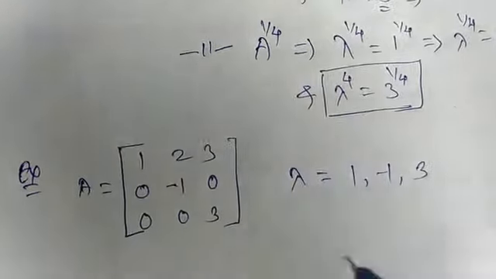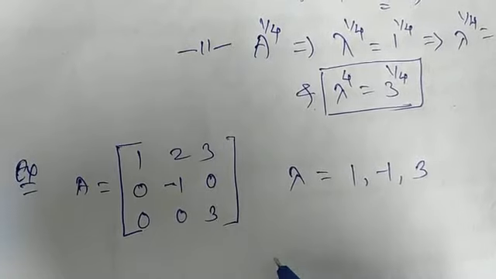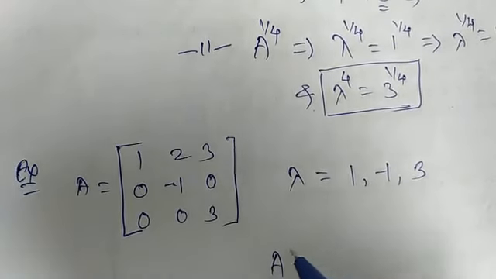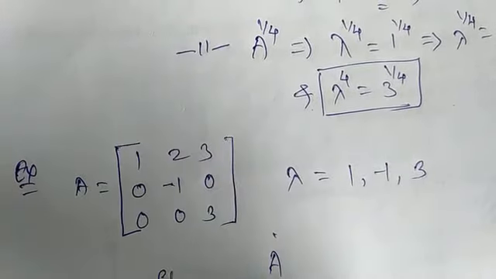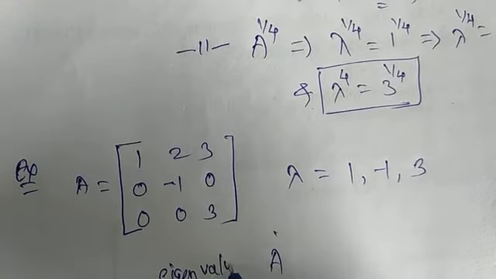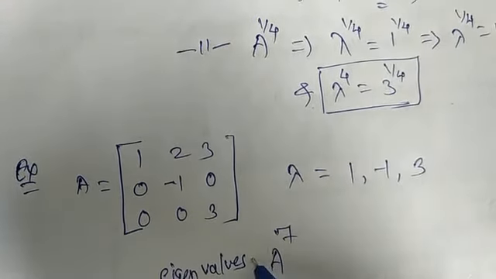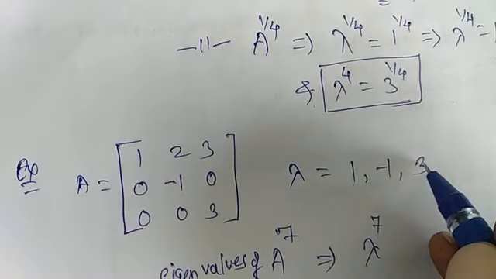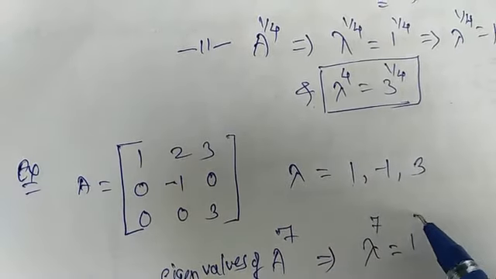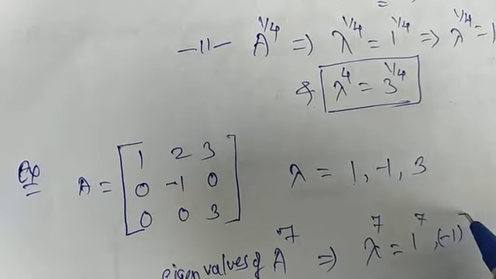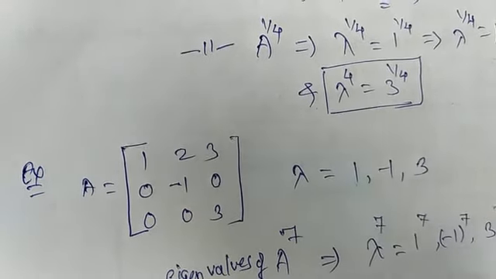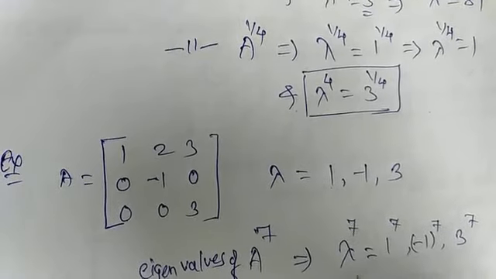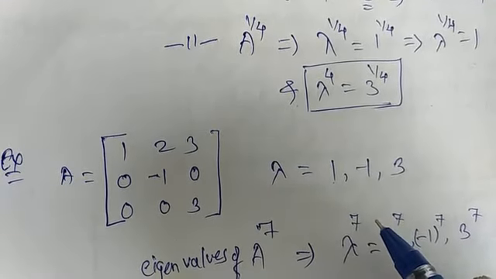If you have to find the eigenvalues of A raised to 7, lambda raised to 7, we have to take the 7th power of all, which is 1 raised to 7, minus 1 raised to 7, 3 raised to 7. These are the eigenvalues of A raised to 7.